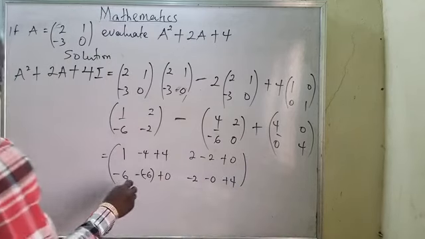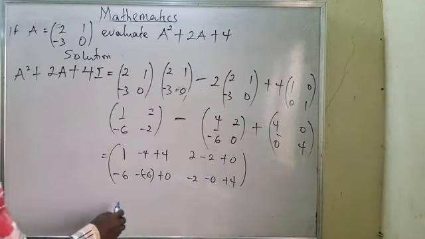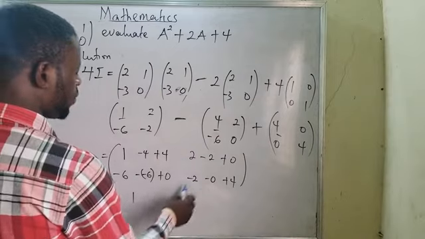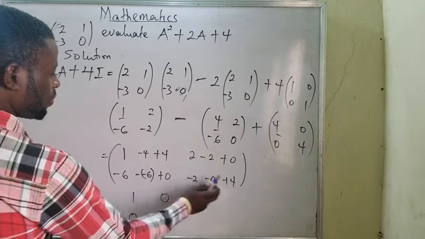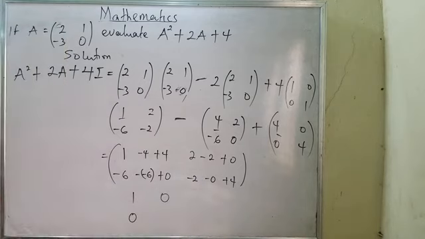That is all. Which I'll be having, this one will be 1. This one will be 0. This one will be 0, 0. And this one will be 2. I have minus 2, which is going to be 2. What am I having here? Here is supposed to be 3. I think I made a mistake somewhere.